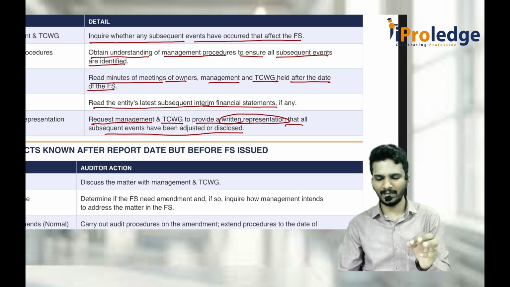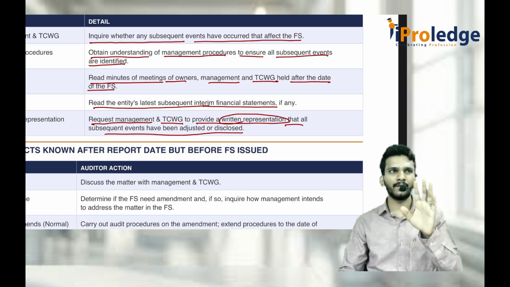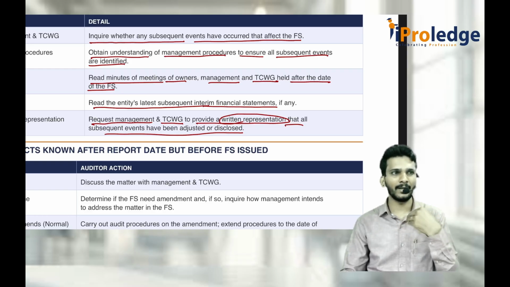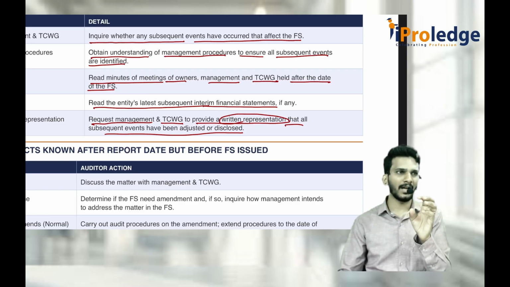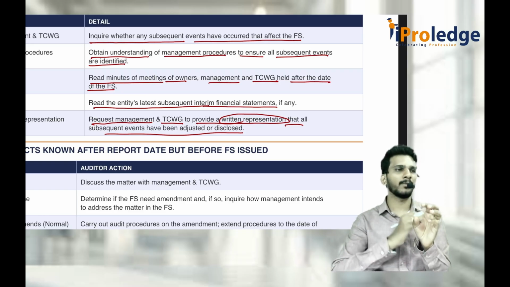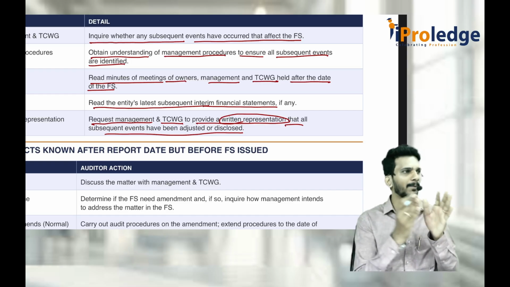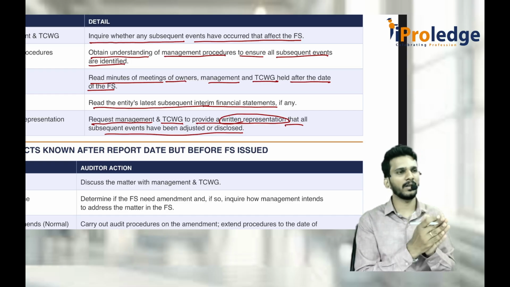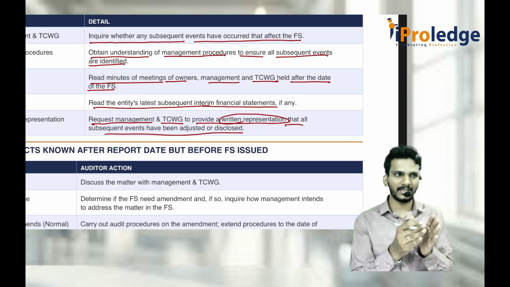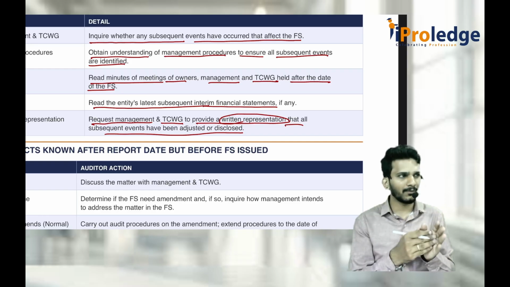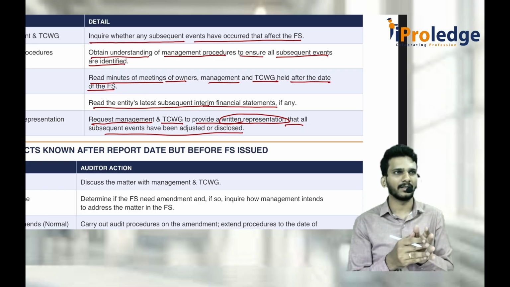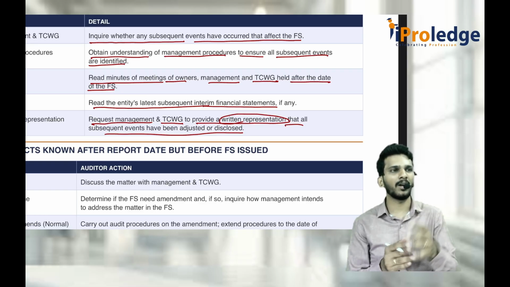What SA 560 is mainly talking about: as an auditor, if you come across any events which have come to light after the financial statements date but before I issue the audit report, you try to adjust the balance sheet and P&L wherever required in the financial statements. If you have adjusted, how did you find out the subsequent events? Tell me the procedure, or the system you have.